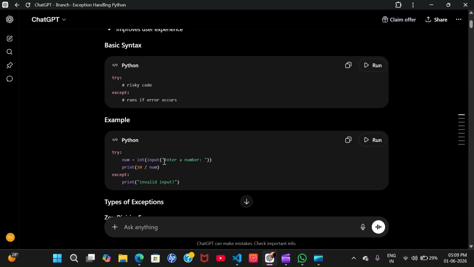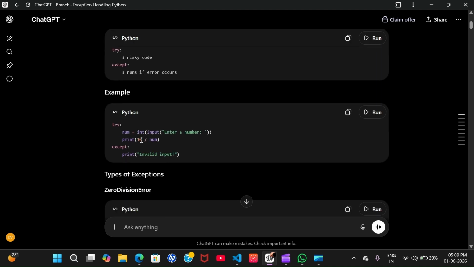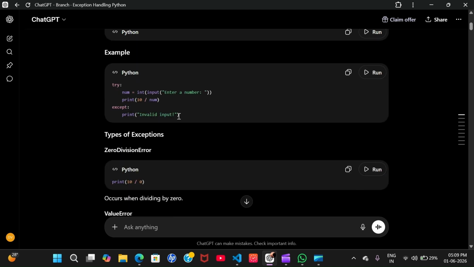For example, if I am dividing a number by another number and the input is 0, it causes a division by zero error. So in that case, the except block will run. That's how we are preventing our code from crashing. It will not terminate, it will print invalid input.